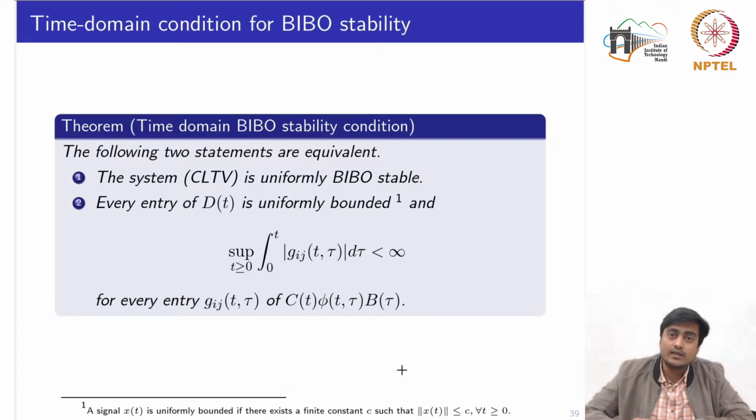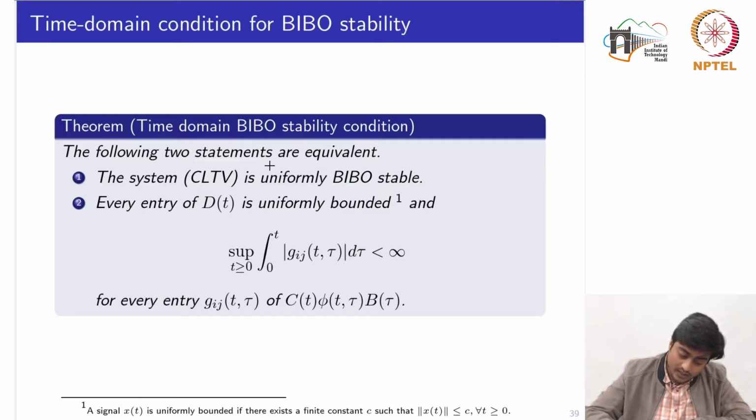So this is the key result for the bounded input bounded output stability for the LTV systems. These two following statements are equivalent. First, that the system is uniformly BIBO stable. Second, that every entry of the matrix G(t, tau) is uniformly bounded, and the supremum over t greater than or equal to 0 of the integral of this integrand is less than infinity for every entry G_ij(t, tau) of this matrix.